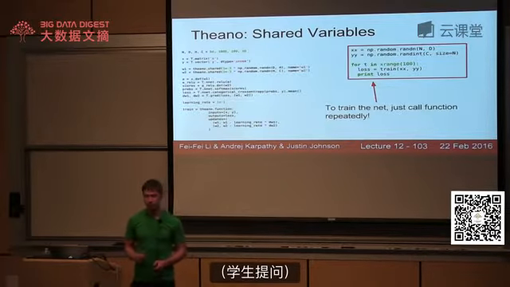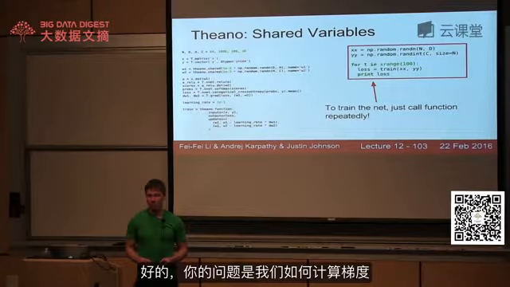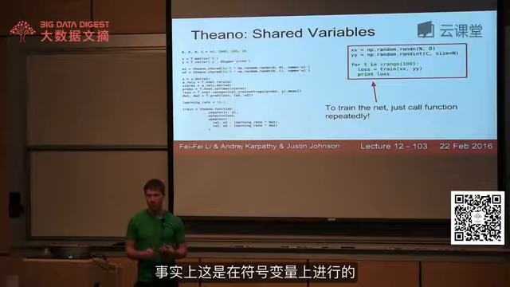Yeah? So I'm curious if you know how it computes the gradient. Is it like a numerical approximation, or does it parse out the AST of their command and differentiate it? Yeah, so the question is how we compute gradients. And it actually does it symbolically, sort of parsing out the AST.